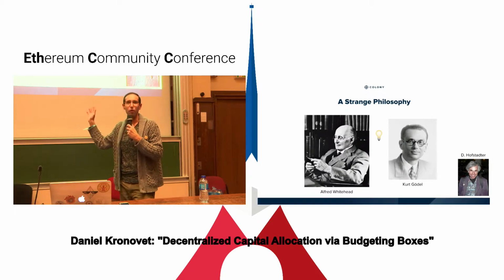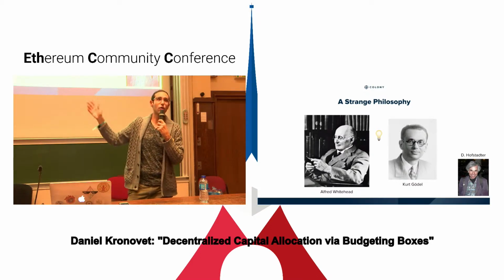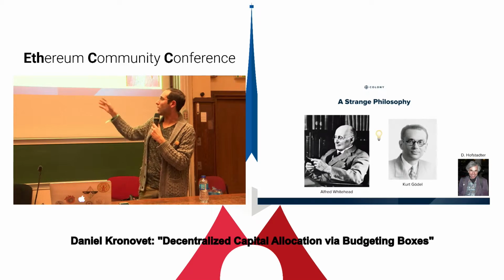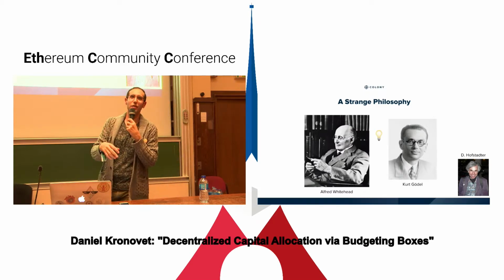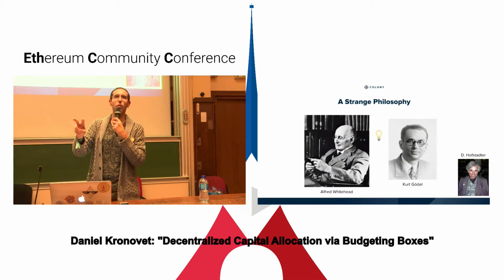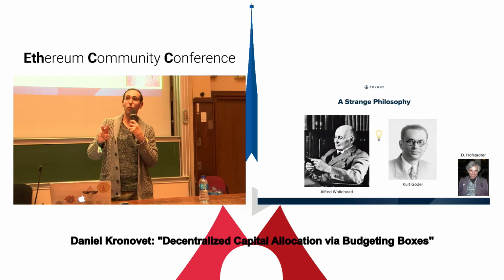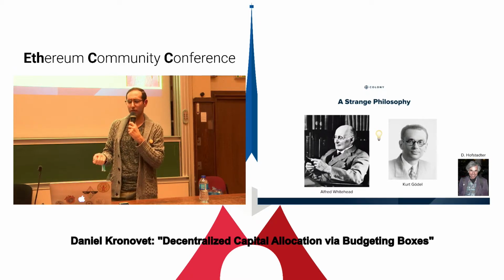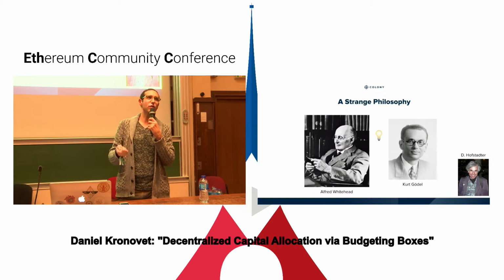Here we have Alfred Whitehead, and here we have Kurt Gödel, who were two mathematicians in the 20th century. Alfred Whitehead, along with his student Bertrand Russell, tried to really put mathematics on strong foundations. They really wanted to get mathematics, what they saw as the perfect representation of the world, the best representation of reality, to be as complete and perfect as possible. They did quite a lot of work on this. And then Kurt Gödel came along and said, actually, what you're doing is impossible.